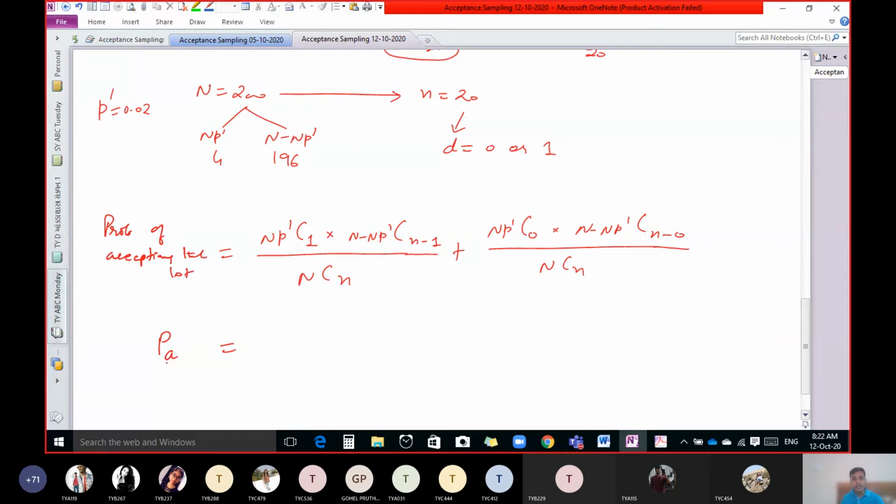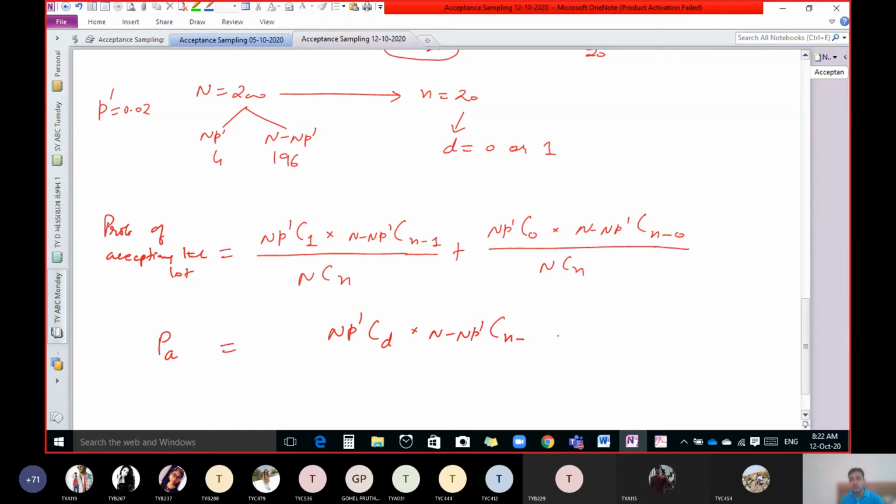Okay, probability of accepting the lot, PA. Now instead of this one, see, if I write like this, then is it okay? See, n P dash C d, that is the symbol for d, into N minus n P dash C n minus d, upon N C n.